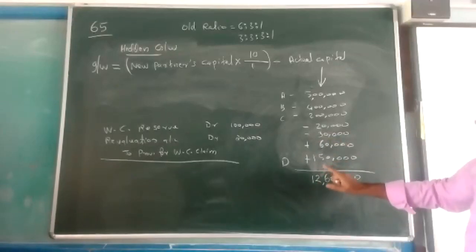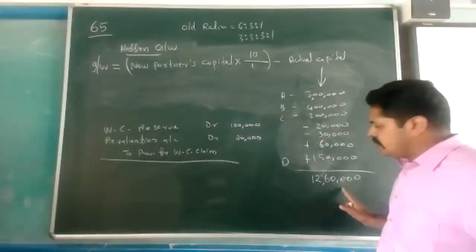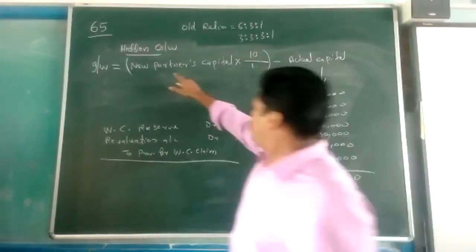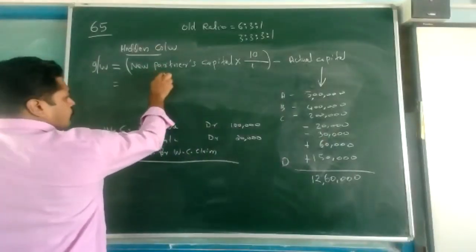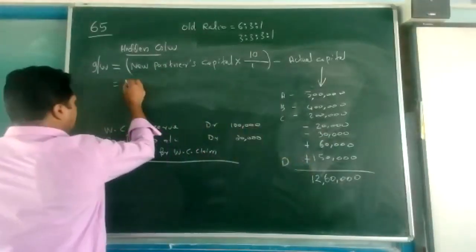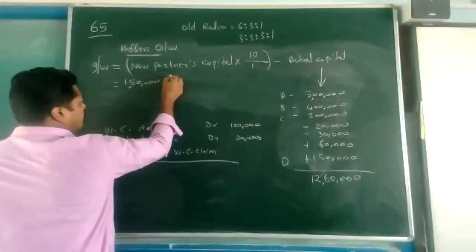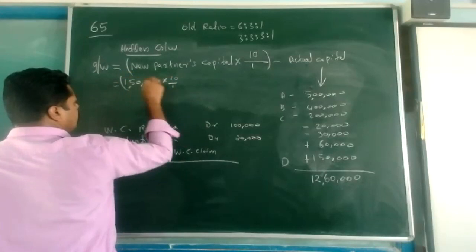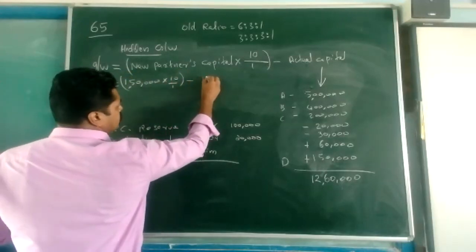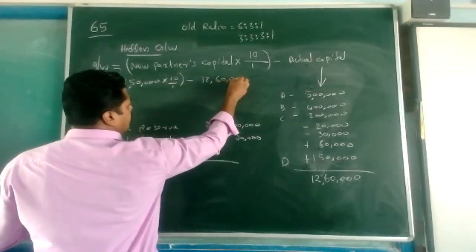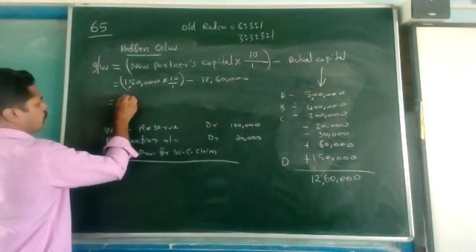Yes, sir. Okay. 12,60,000 is coming here. And new partner's capital is 1,50,000 into 10 upon 1, minus 12,60,000.